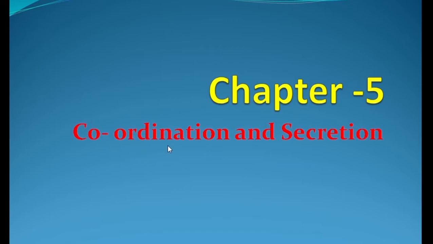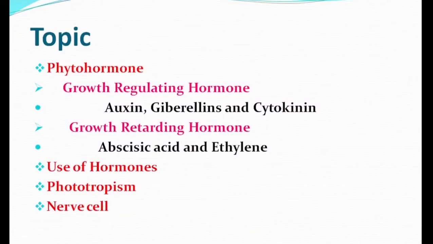For completing these physiological activities in a decent way, hormones play an important role. So today's chapter will deal with hormones, basically phytohormones and coordination. The topics that will be discussed today: phytohormone, uses of hormones, phototropism, nerve cell. Phytohormones are of two types, so I have mentioned these types.